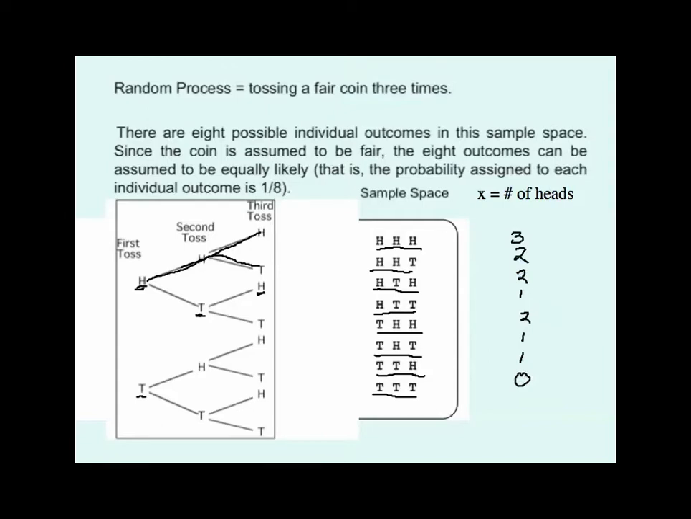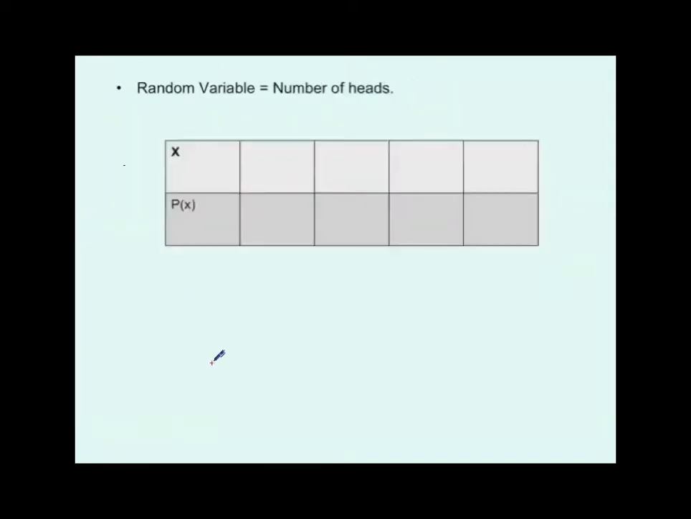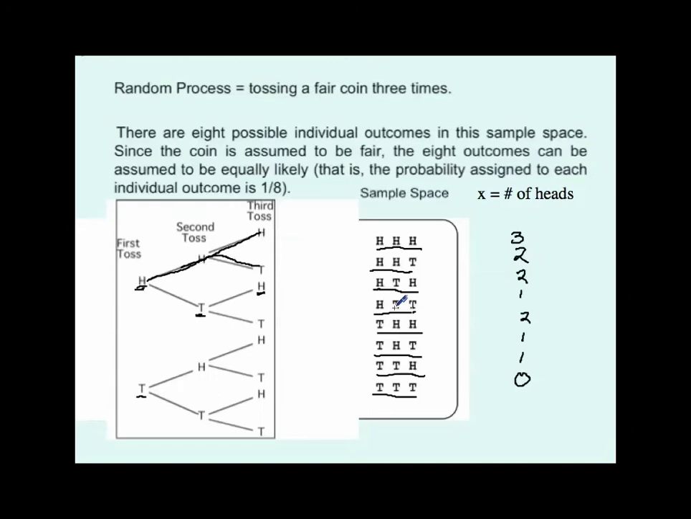Okay? So one way of labeling that is a probability distribution of the random variable. In other words, I can list here all the possible values that the random variable can take on, 0, 1, 2, and 3. And then in the second row I can list the probability of seeing those particular values of the random variable. Okay? So let's come back here again.